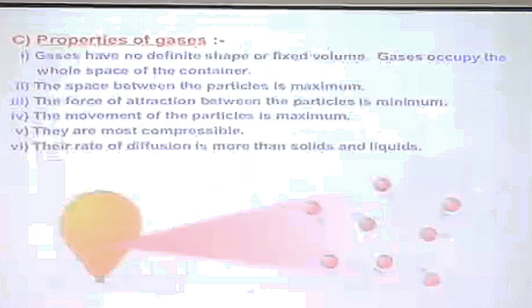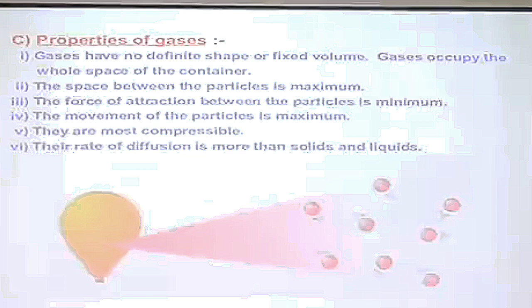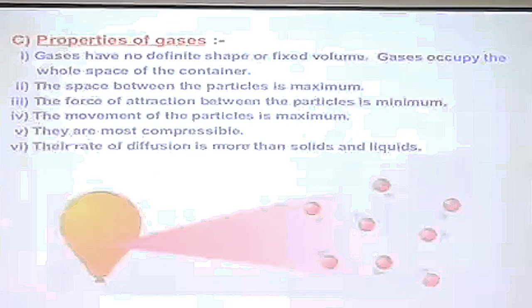in the liquid state, particles are far apart. They are loosely packed as compared to solids. So the forces of attraction are weaker than in solids. They can move about, but the forces of attraction are not so weak that they cannot hold the particles together. These forces are strong enough to keep all the particles together. That is why liquids have a definite volume, but as they can move about, their shape is not definite. And as they can move around, they are fluids, they can flow, and they are slightly compressible.